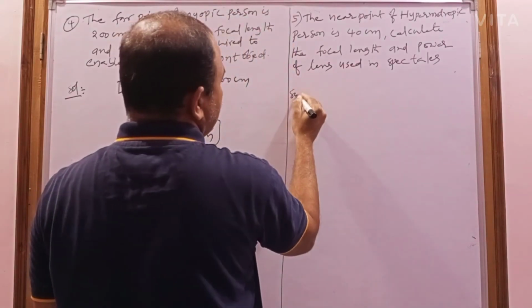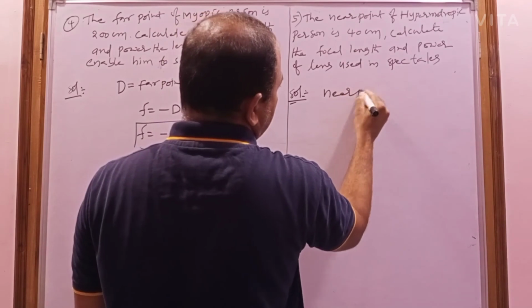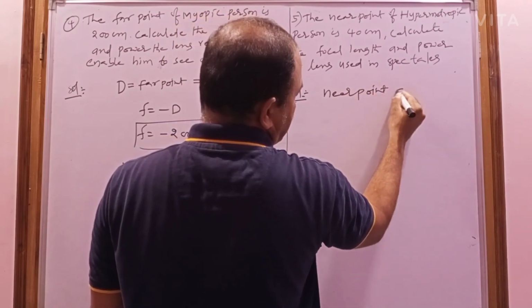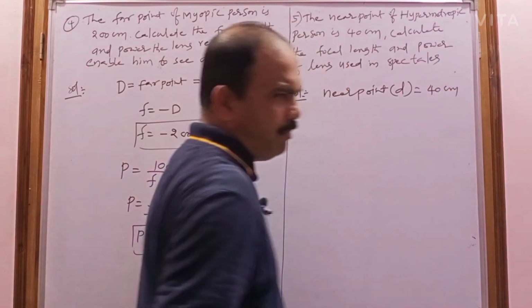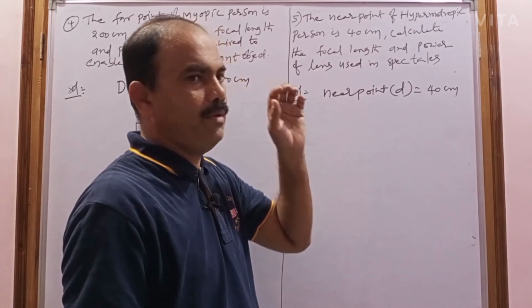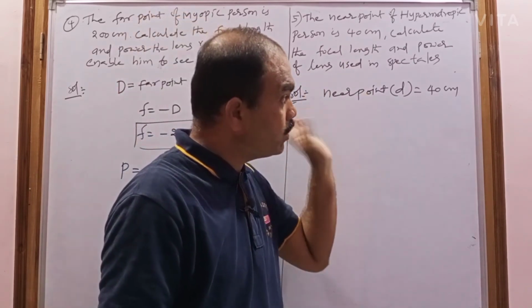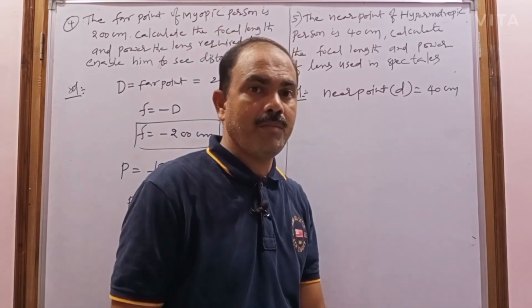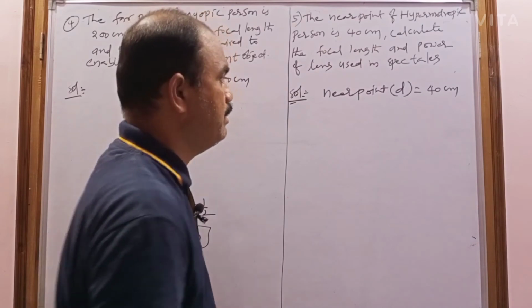So in the problem, what is given? The near point distance. The near point is represented with the small letter d, and that is 40 centimeter. But remember, while doing hypermetropia problems to calculate the focal length, it is better to convert the near point distance into centimeter, because in the formula d minus 25, the 25 is in centimeter.